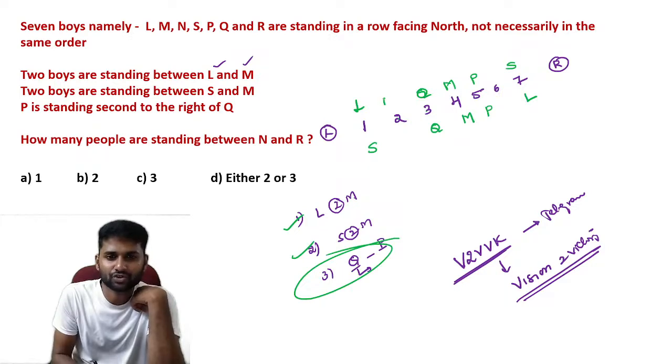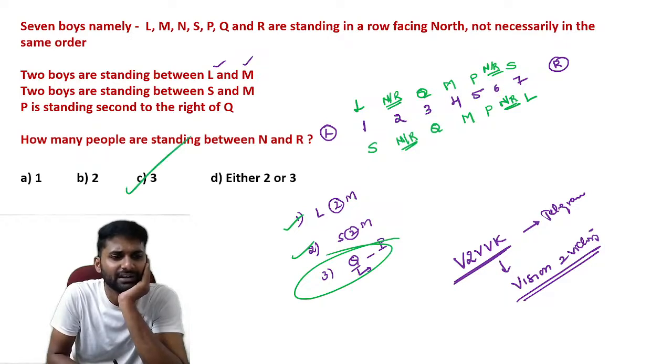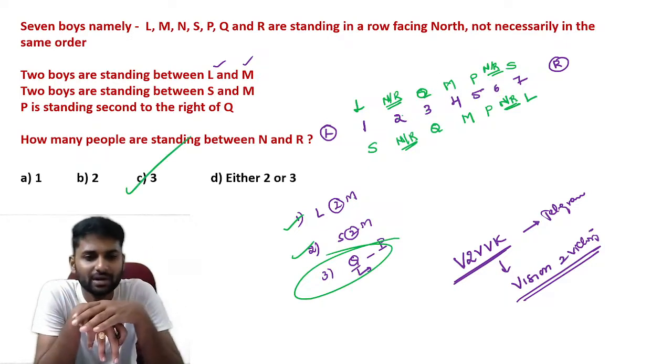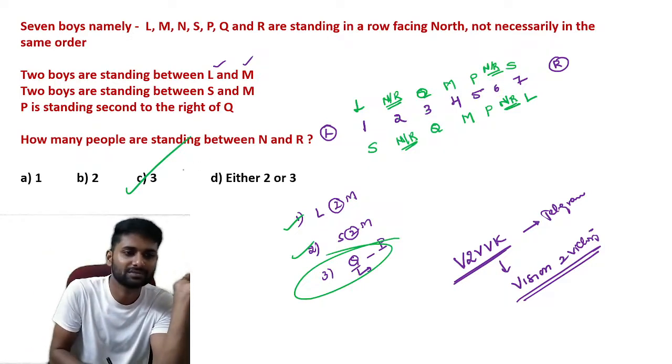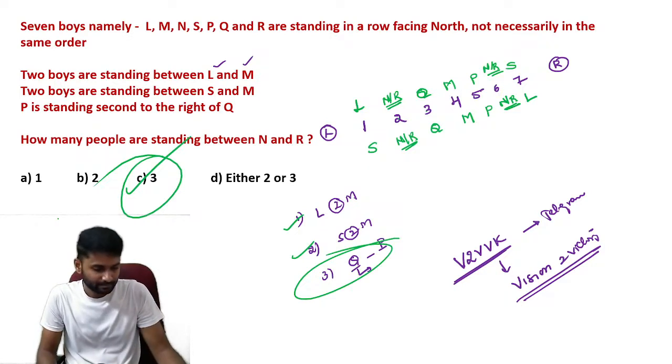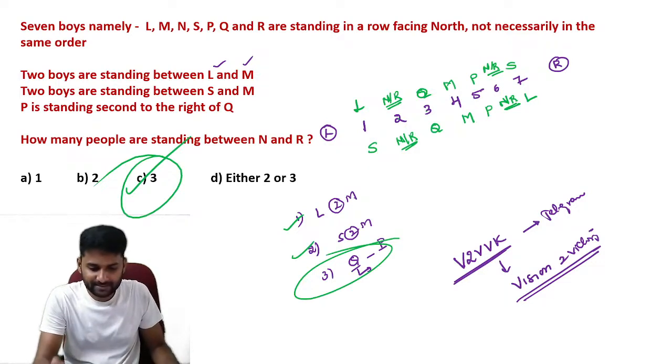Throughout the information, we are not sure about N and R. So you can confirm here either N or R. We have another possibility also, N or R. According to the question, how many people sit between N and R? We can conclude it directly, guys. Why? Because in both the possibilities you understand that there are 3 persons between N and R. So 3 is the suitable answer. Is it clear, guys?